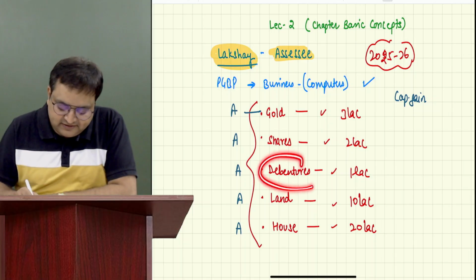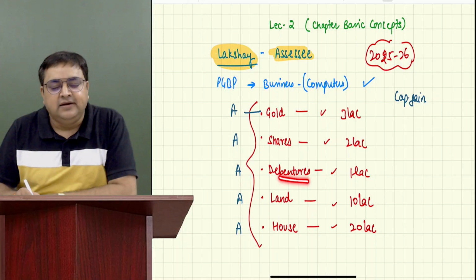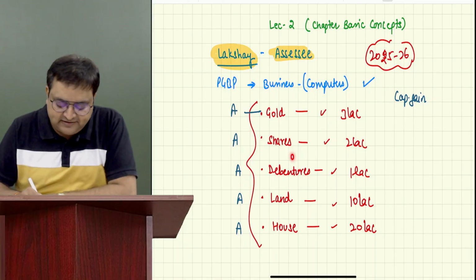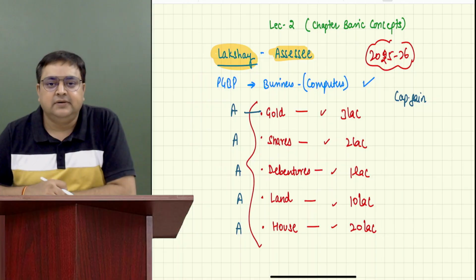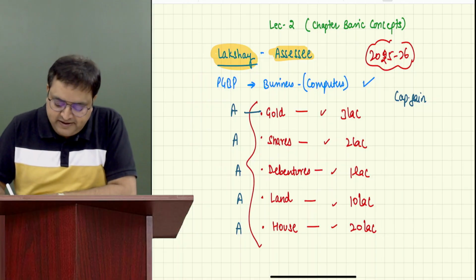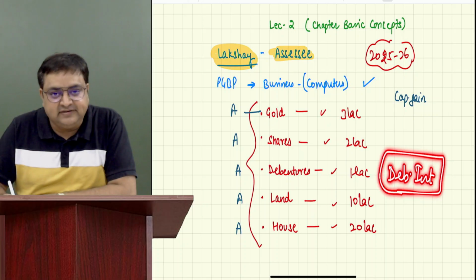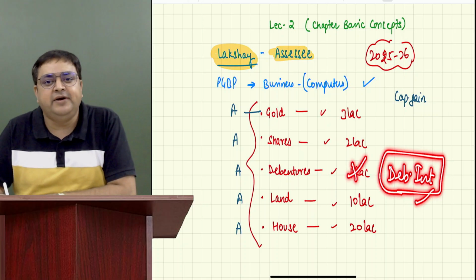Okay, what about debentures? See, whenever he sells the debentures, that is capital gain. But if you don't sell your debentures, what will you receive? Let's say, for example, if he doesn't sell the debentures, Lakshay will receive what? Debenture interest. Everybody's okay with me? Guys, if he is earning debenture interest every year, not selling it, then what type of income is it?